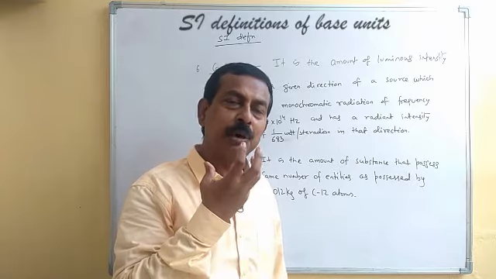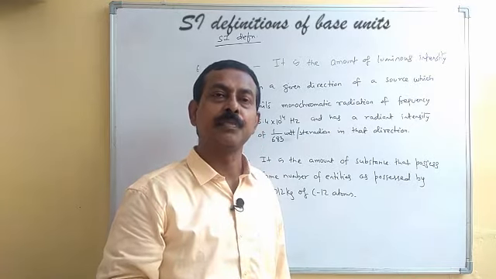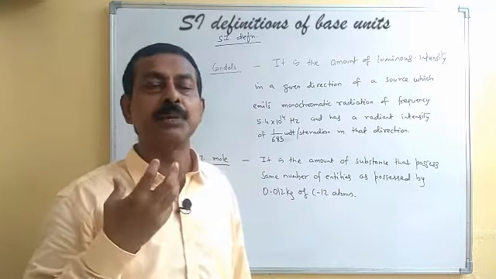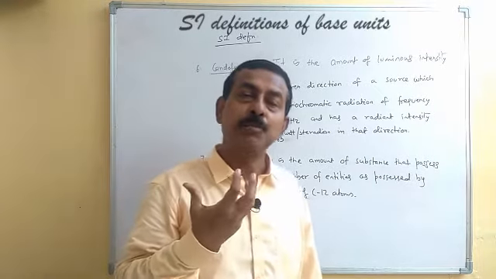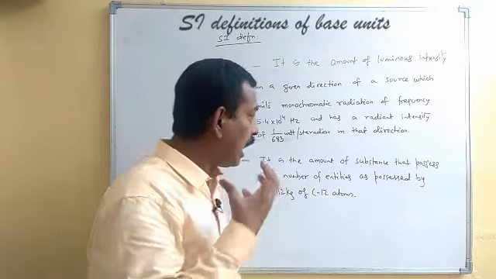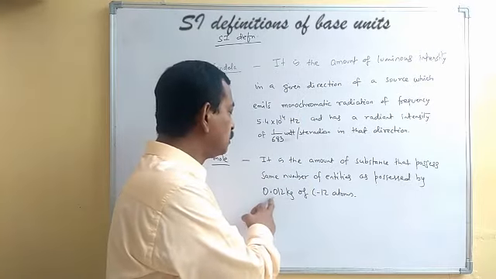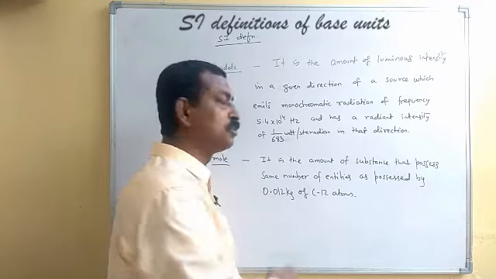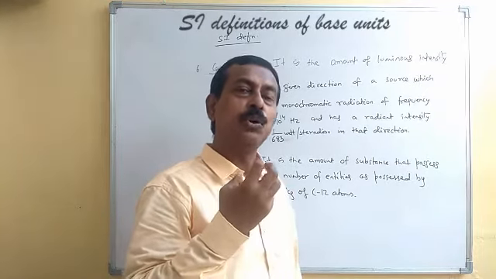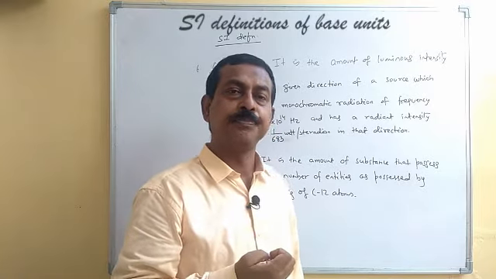So whatever amount of substance we are taking, it may be the same number of atoms, molecules, protons or electrons, as possessed by 0.012 kg of C12 atoms. That much amount will be your 1 mole.